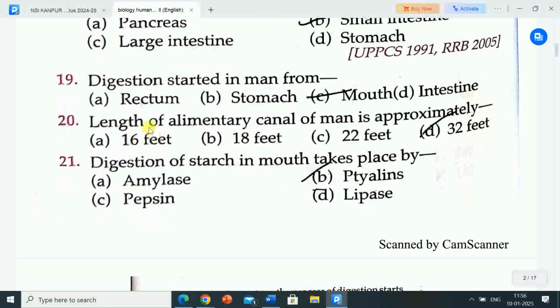Next question is, length of alimentary canal of man is approximately. Options are A. 16 feet, B. 18 feet, C. 22 feet, D. 32 feet. Correct answer is option D, 32 feet. Length of alimentary canal of man is approximately 32 feet.